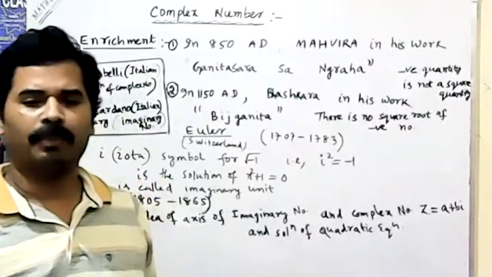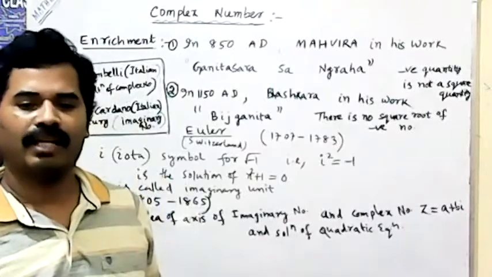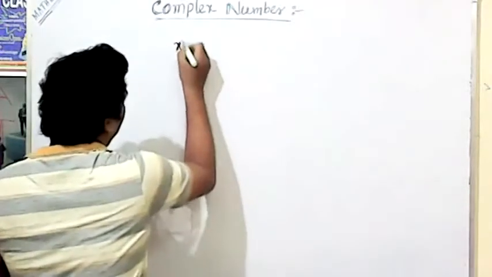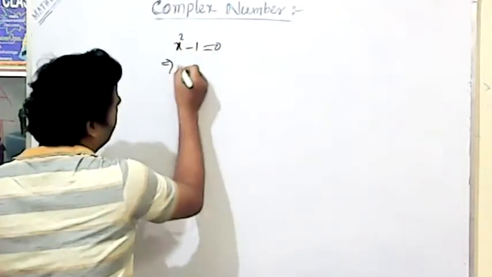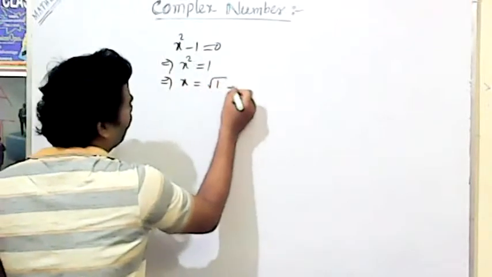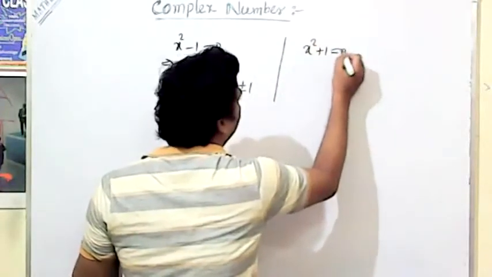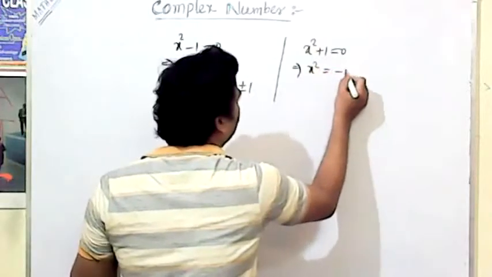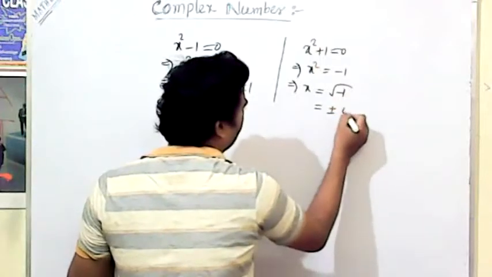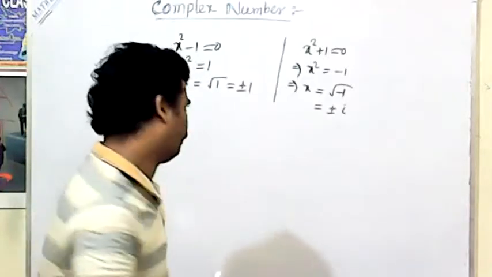Okay, now we come to the topic: what is the imaginary concept, the iota? We know that x square minus 1 equal to 0. That means x square is equal to 1, so x is equal to the square root of 1, that is plus or minus 1. Similarly, x square plus 1 equal to 0. That means x square is equal to minus 1, so x is equal to the square root of minus 1, that is equal to plus or minus i or iota, derived by Euler.